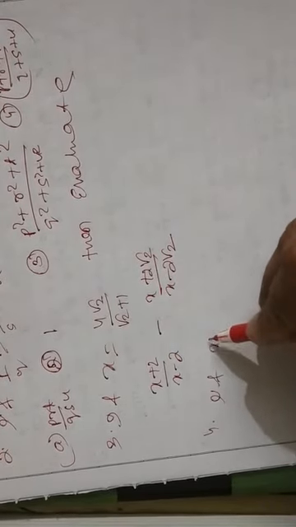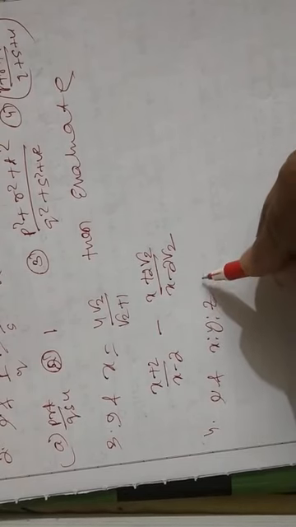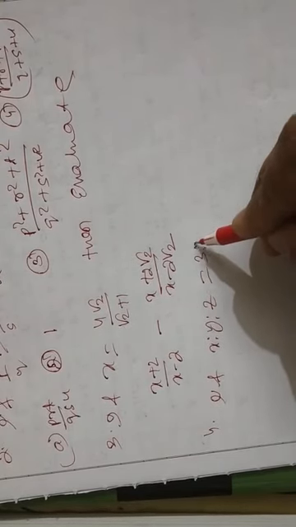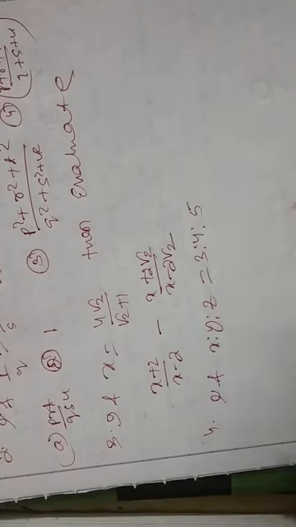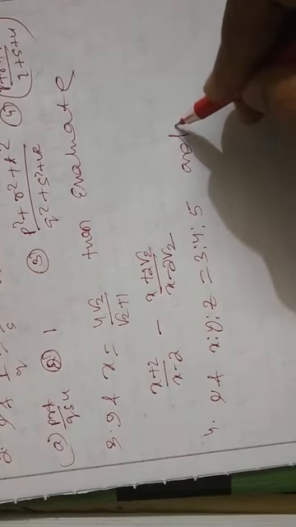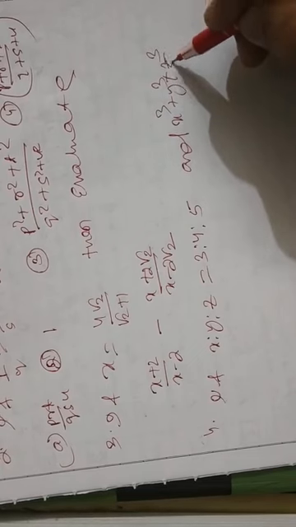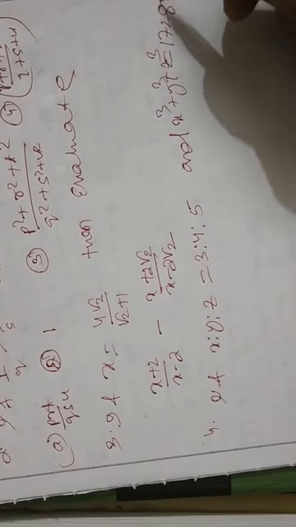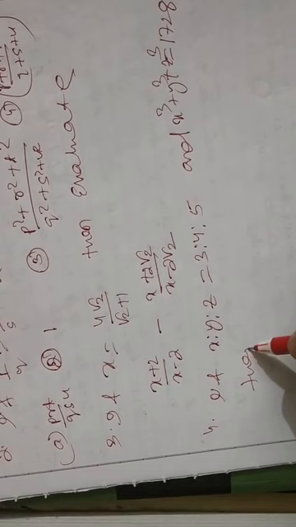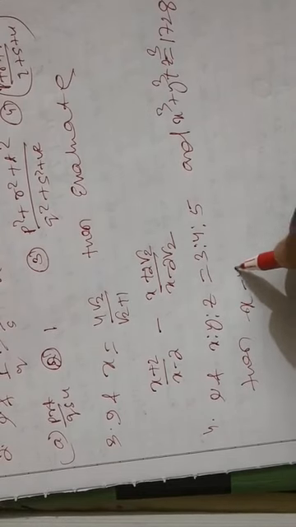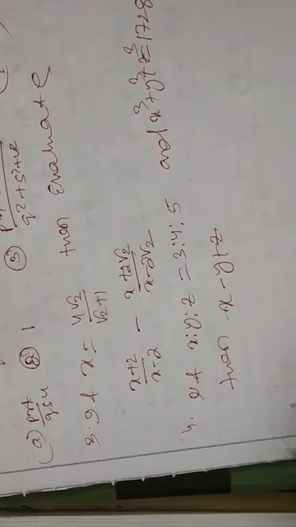If x is to y is to z is 3 is to 4 is to 5 and x cube plus y cube plus z cube is 1728, then find the value of x minus y plus z.